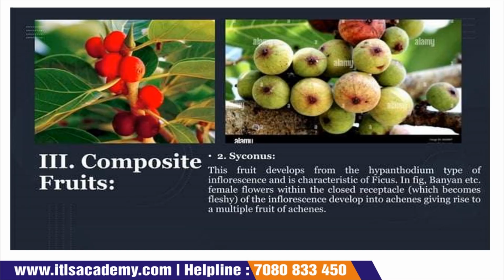Now, the second part of the composite fruit is syconus. Syconus is derived from a hypanthodium type of inflorescence, and it is characteristic of Ficus, like banyan, etc. Female flowers are within the closed receptacle which becomes fleshy. Each flower of the inflorescence develops into an achene. It gives rise to a multiple fruit of achenes. So this is all about the classification of the fruit.